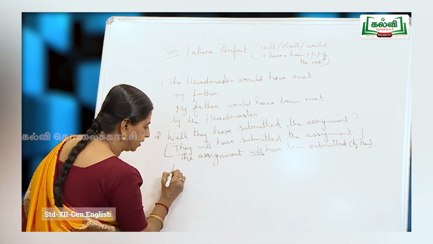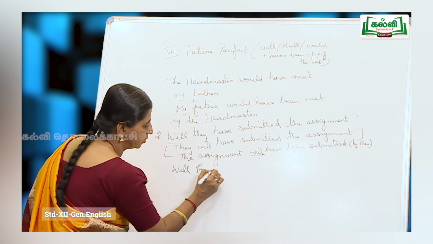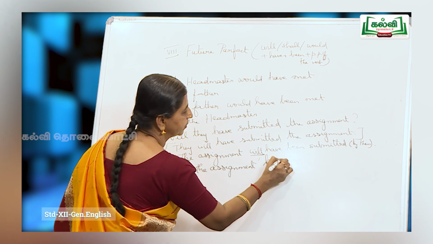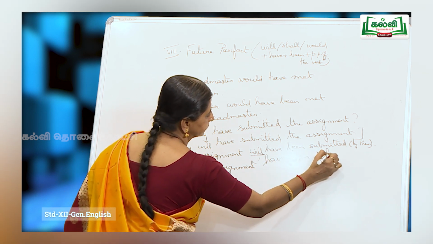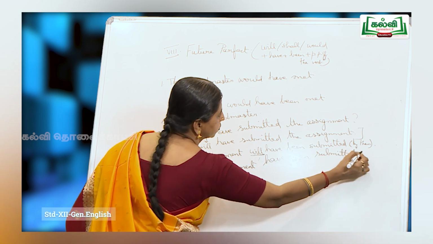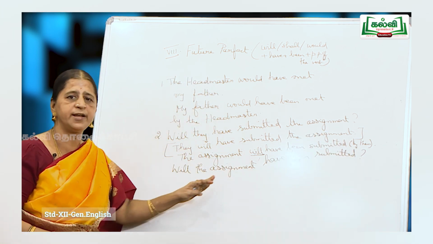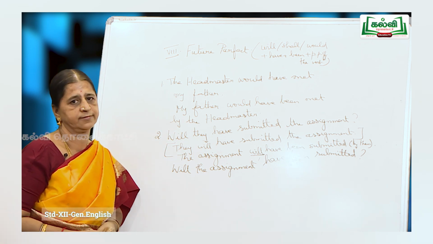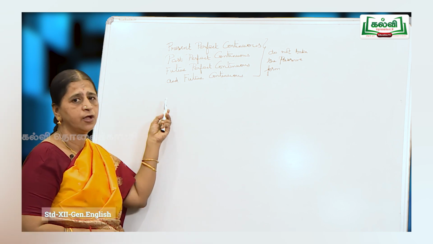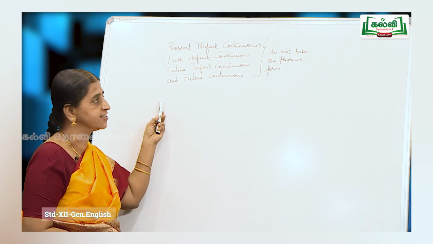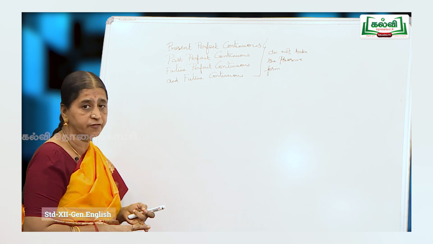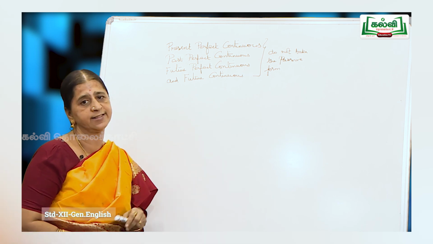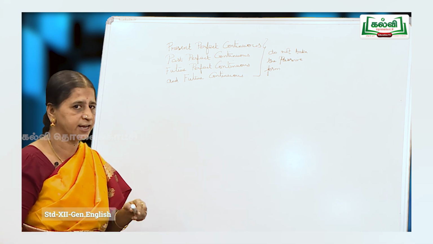Bring the question word to the beginning. Will, small t, will the assignment have been submitted? So, remember to add a question mark here. Will the assignment have been submitted? So, this is how you render the future perfect in the passive. Now, you might be wondering why I did not give you the passive form for these tenses: past perfect continuous, present perfect continuous, future perfect continuous and future continuous. All these 4 do not take the passive form. So, that is why I did not discuss any of those.